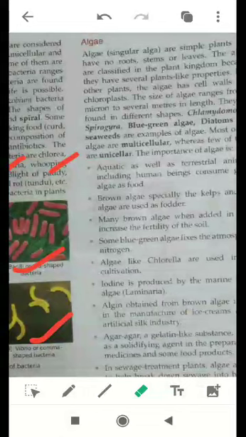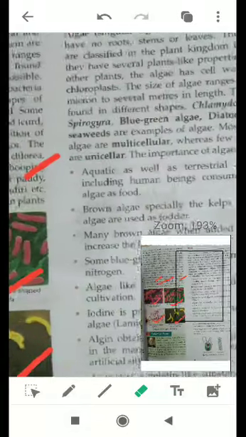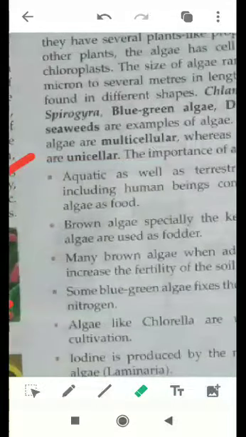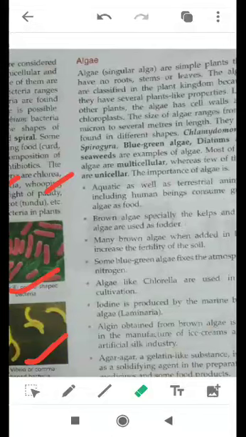But they do not look like plants, like they do not have roots, stems or leaves, but they behave as plants. All right. There are many types of algae, like Chlamydomonas, Spirogyra, blue-green algae, diatoms, and seaweeds. They can be multicellular, they can be unicellular. Uni means made up of only one cell. Multicellular means they are made up of many cells. They are aquatic, they are terrestrial also, means found in water as well as on land.